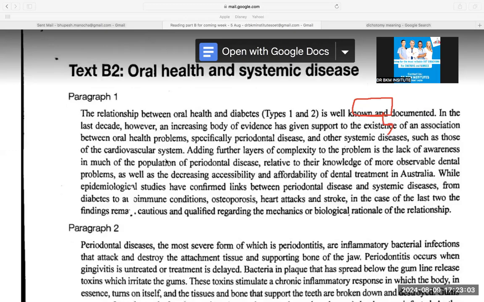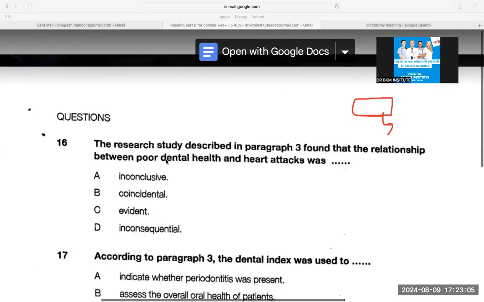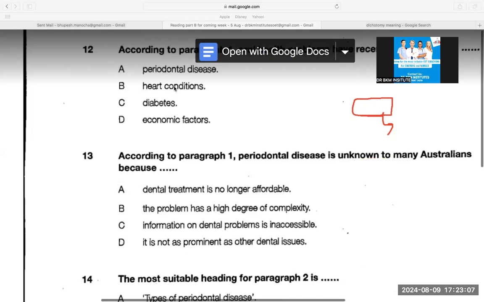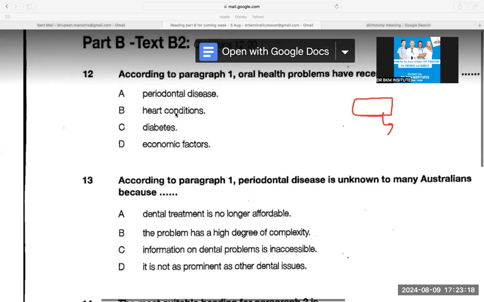Cardiovascular means heart, and that is where the answer changes from C to B. That is what you need to learn. So small questions can go wrong.